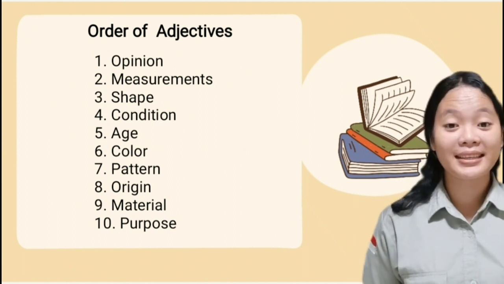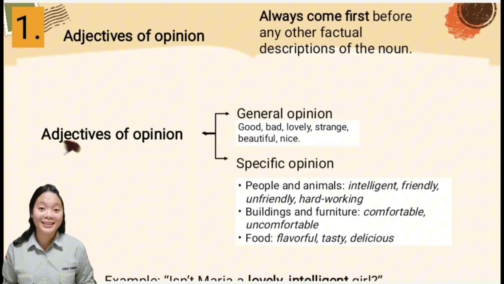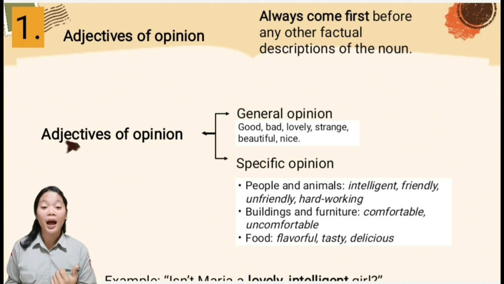The first is adjectives of opinion. Adjectives of opinion always come first, before a factual description of the noun. There are 2 types of adjectives of opinion, namely general opinion and specific opinion.